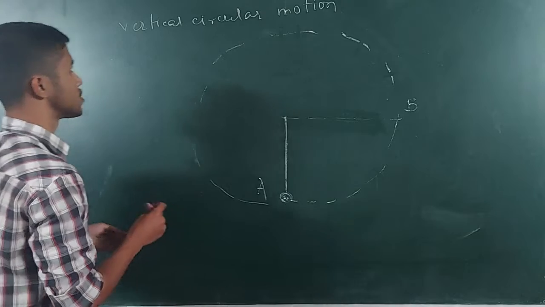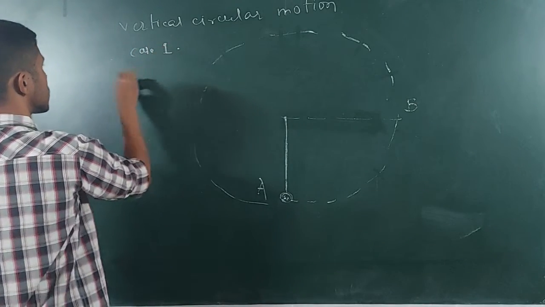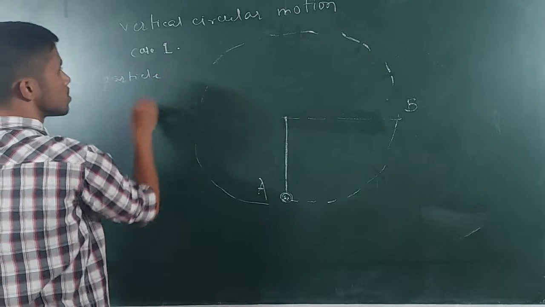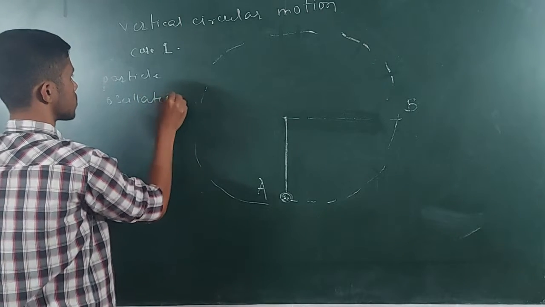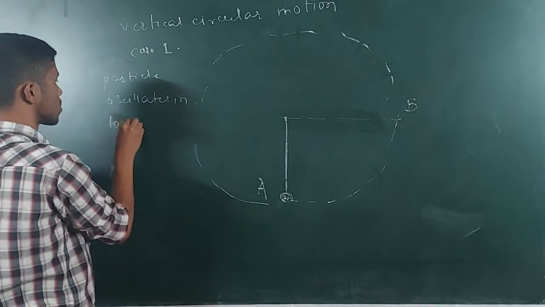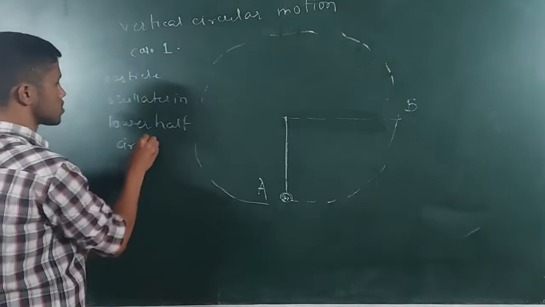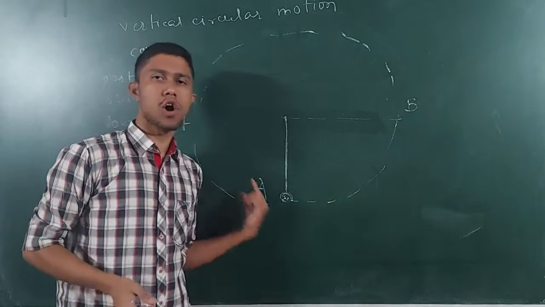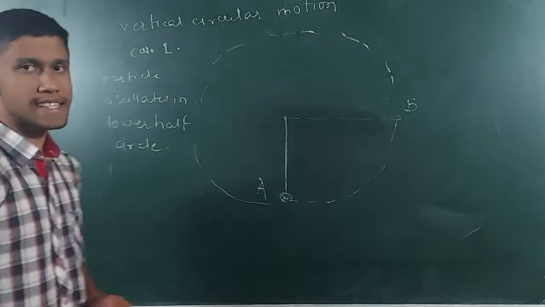So I will write the condition. Case 1 is: particle oscillates in lower half circle. Okay, means it is performing oscillations like a pendulum. Okay, what is the next case?